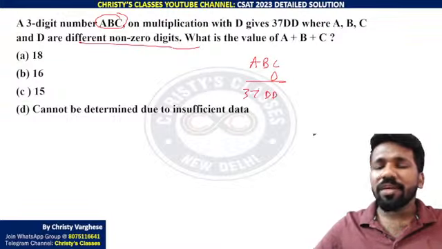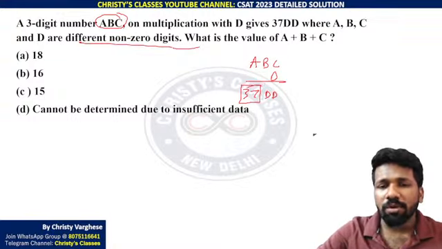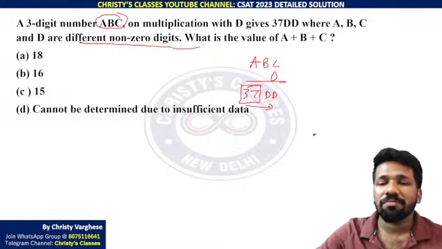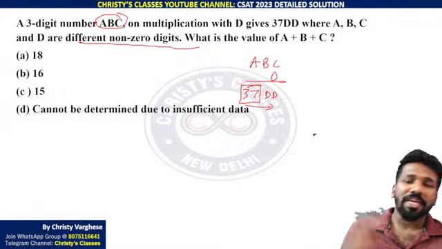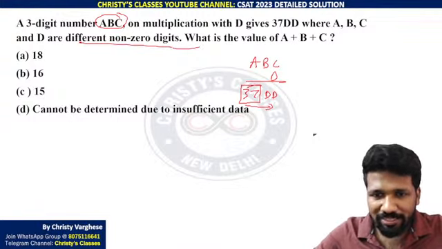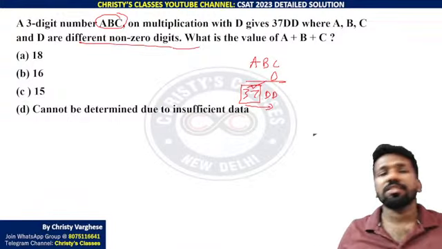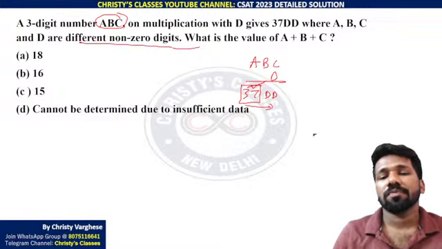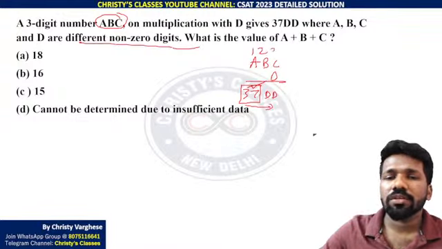So here the best way is trial and error itself, because look from left to right. If you look at numbers from left to right, that may give you a different perspective. In school days we were told to look at numbers from right to left, but start seeing numbers from left to right, you will get more idea. This is 3700 something, na? So let us say ABC is just 1, 2, 3.